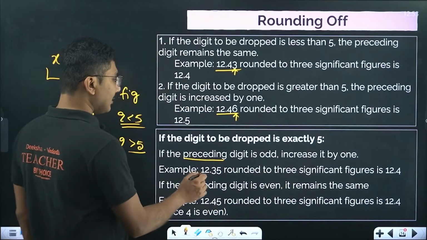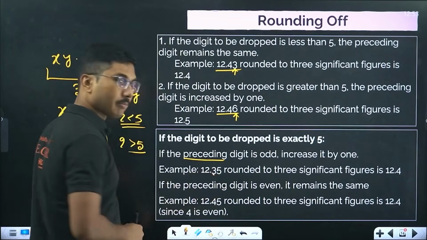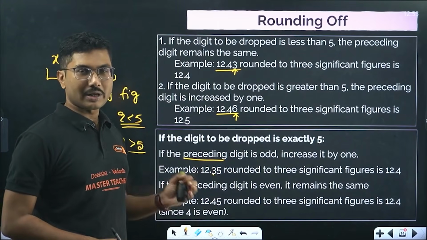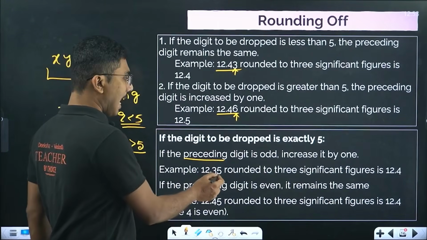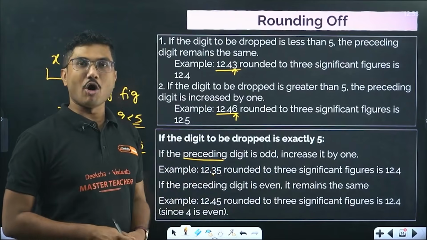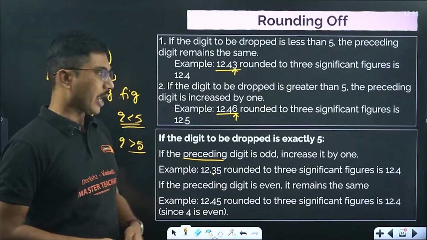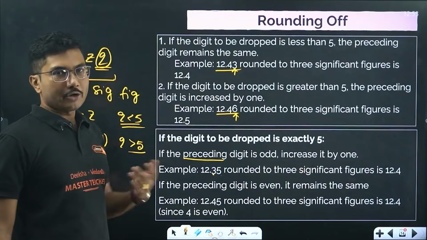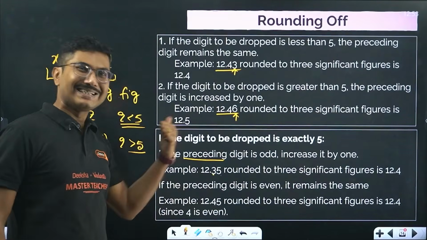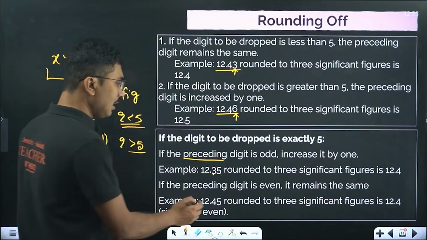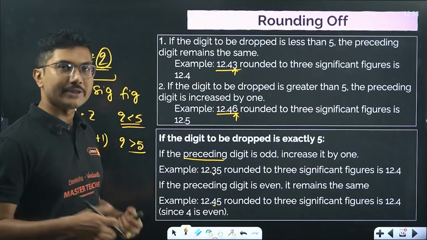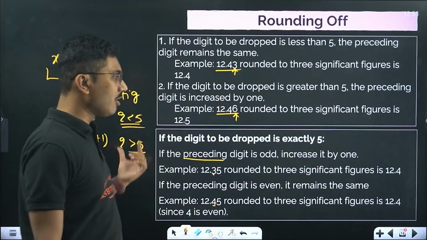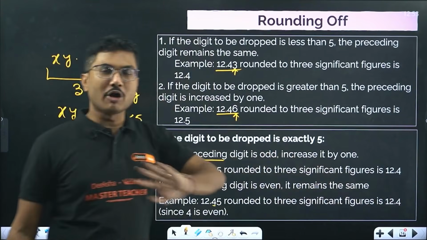So if the number is say 12.35, the 3 is an odd number. We are dropping this 5. It is neither greater than 5 nor less than 5, it is exactly equal to 5. And the number before this is an odd number, so we increase it by 1. Our answer will be 12.4. But when you are dropping a 5 and the preceding number is even, for example 12.45, 4 is an even number. In that case, after rounding off, it will be 12.4. We do not do anything.